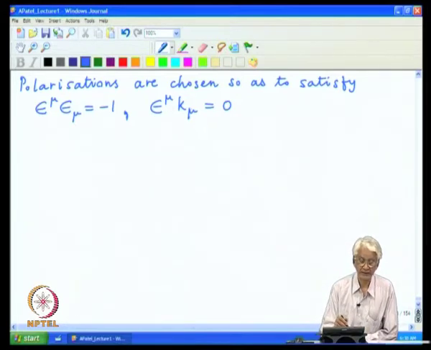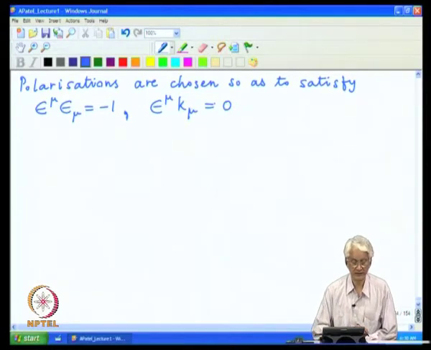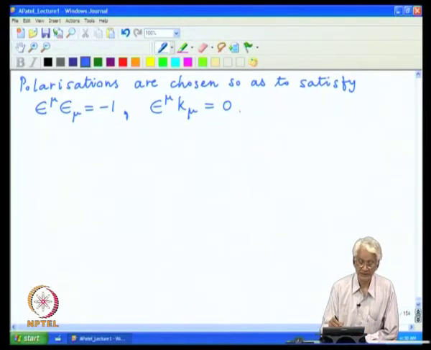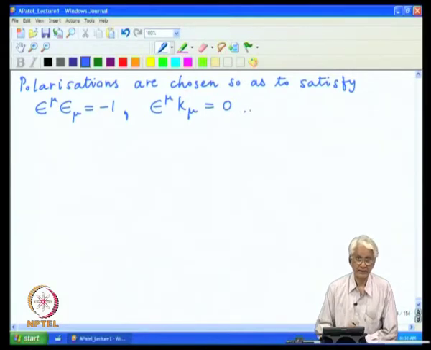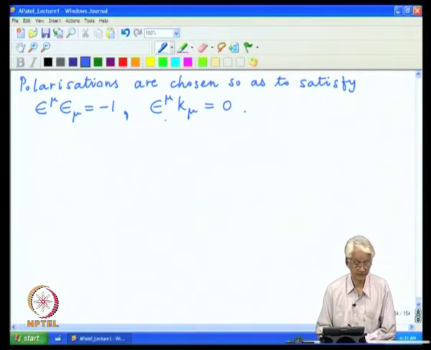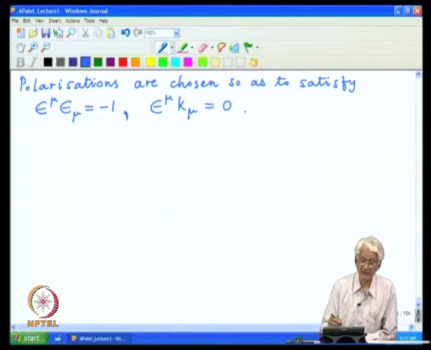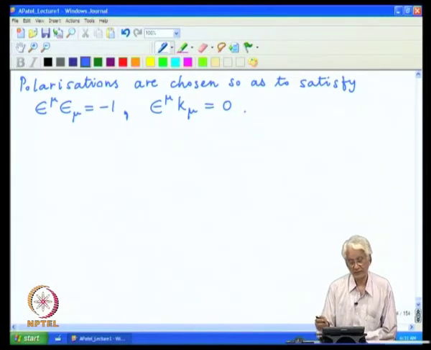It is d mu A mu equal to 0, which produces this particular constraint, and both of these things are identically satisfied in the formulation which we have used, but still there is an extra degree of freedom left, in the sense that these constraints do not determine only the two transverse polarizations. In general we will have 4 different values, and they can be chosen with respect to an extra constraint.